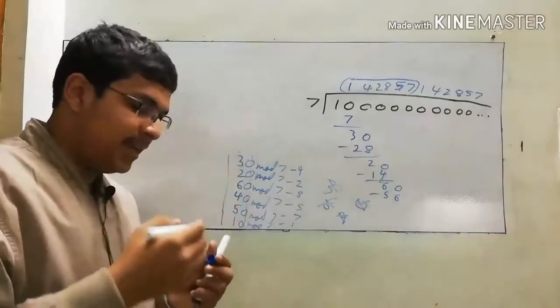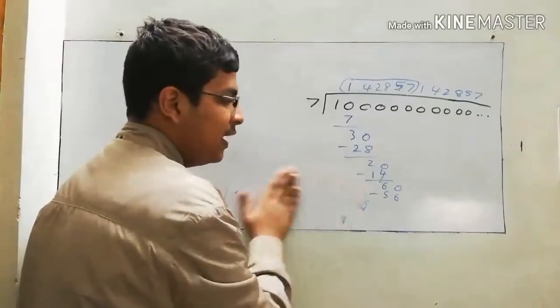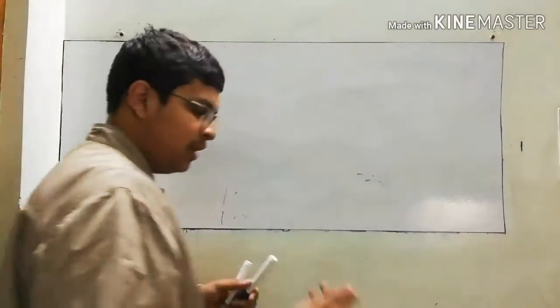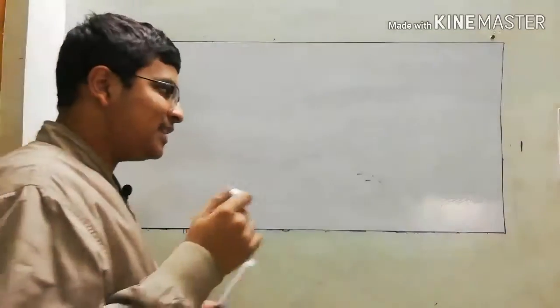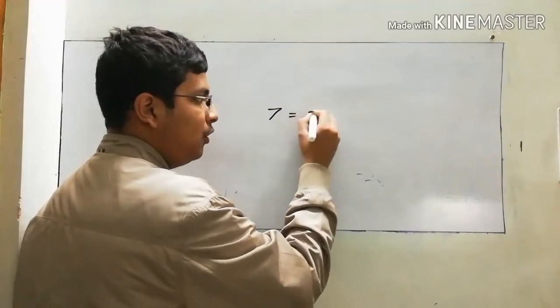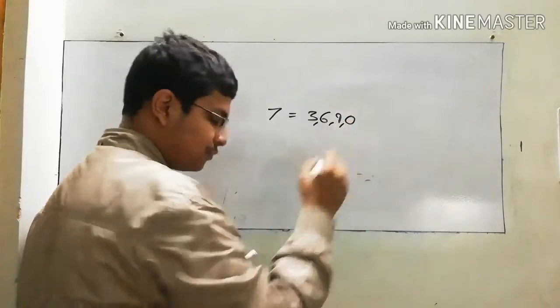That's why the decimal representation of 1 by 7 will never have these numbers. So as per my theory, I say 7 is repellent to 3, 6, 9 and 0.